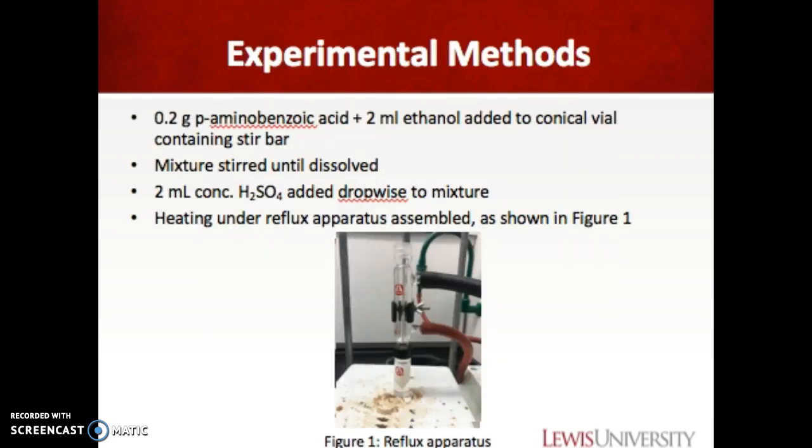Now we will go into the experimental methods that were used in this experiment. 0.2 grams of p-aminobenzoic acid and 2 milliliters of ethanol were added to a conical vial containing a stir bar. The mixture was stirred until it dissolved, and then 2 milliliters of concentrated sulfuric acid was added in a dropwise fashion to the mixture. The reaction was heated under reflux, and the apparatus is shown here.